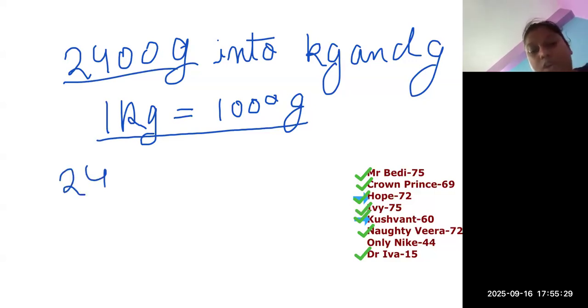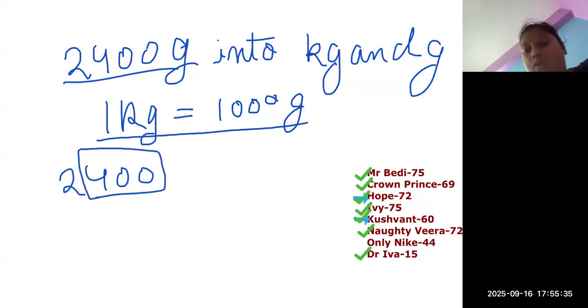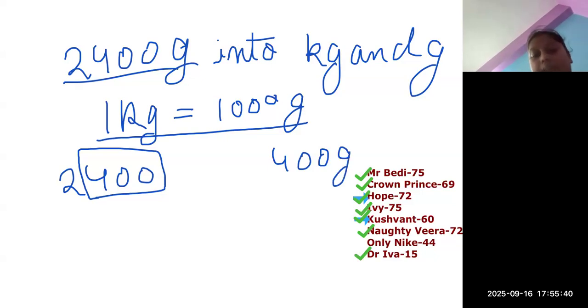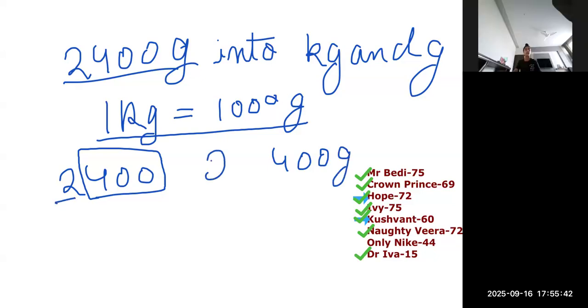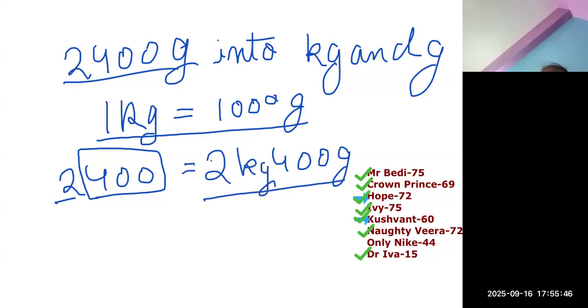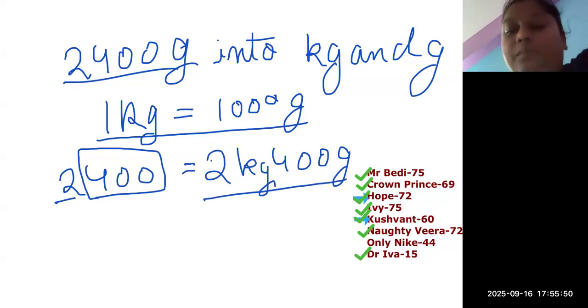So what we will do? 2400, we will write three zeros. These three digits I will take out separately. This is going to become my grams. And I am just left with 2. That will become my 2 kg. So what is my answer? 2 kg 400 grams.